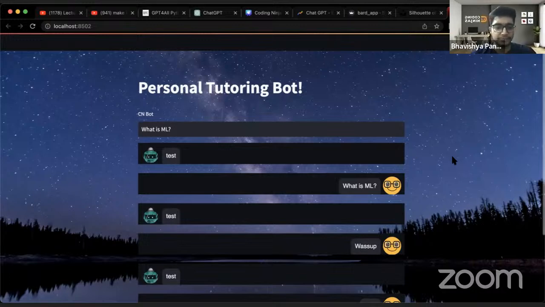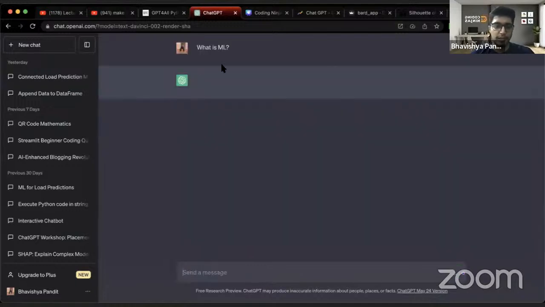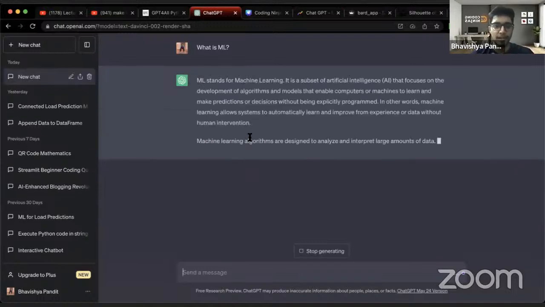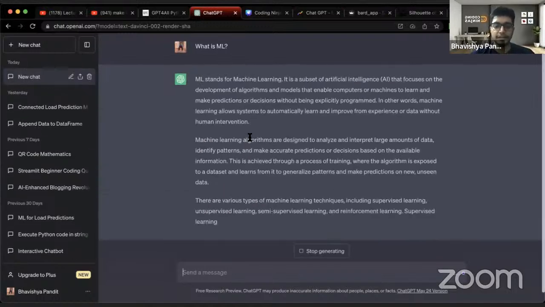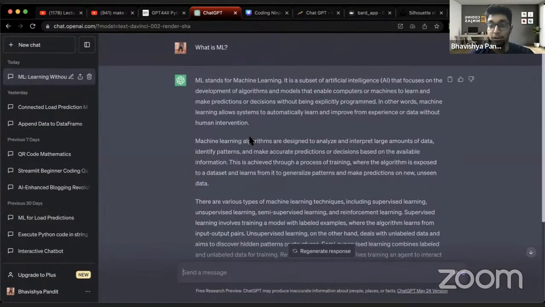Thanks a lot, Karan. So here, if we have written what is ML, basically we want it to generate the right outputs for us, right? If I'm pressing what is ML, it should not give test answer to me. It should give the actual answer. So if I just copy this question and go to ChatGPT and write what is ML, it would give me the answer, and it is giving a lot, filling it up fully, okay? So we want something like that, but not by using ChatGPT. Something related to ChatGPT, but without paying, okay?